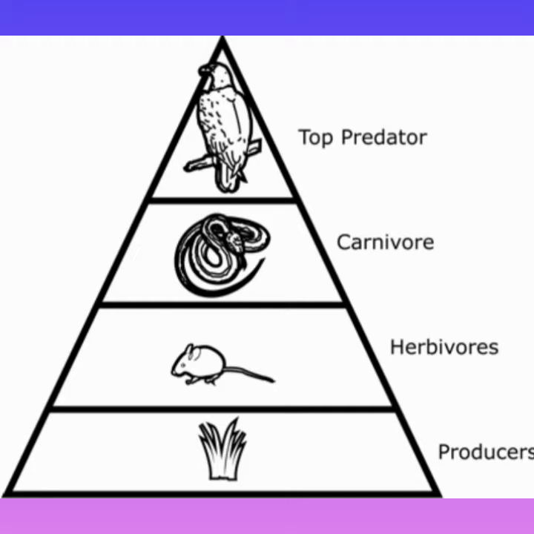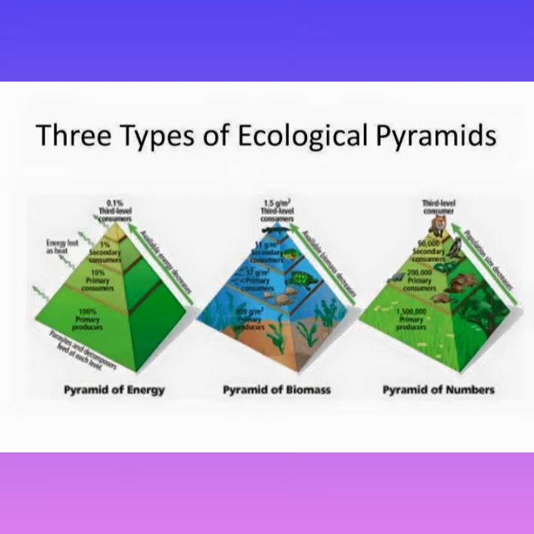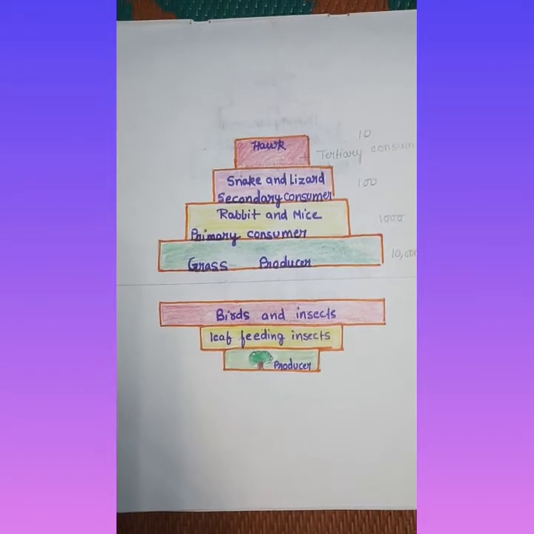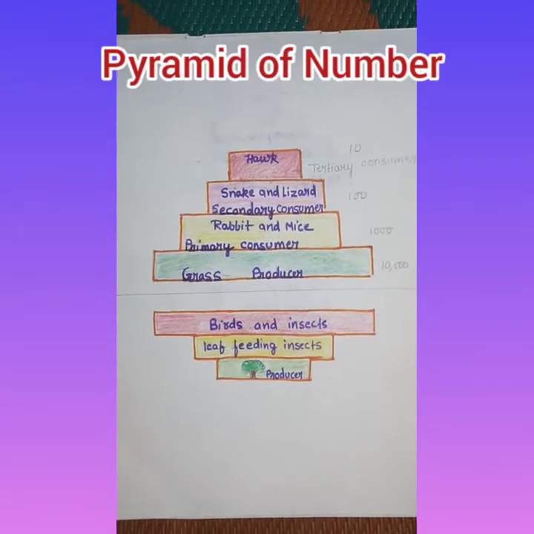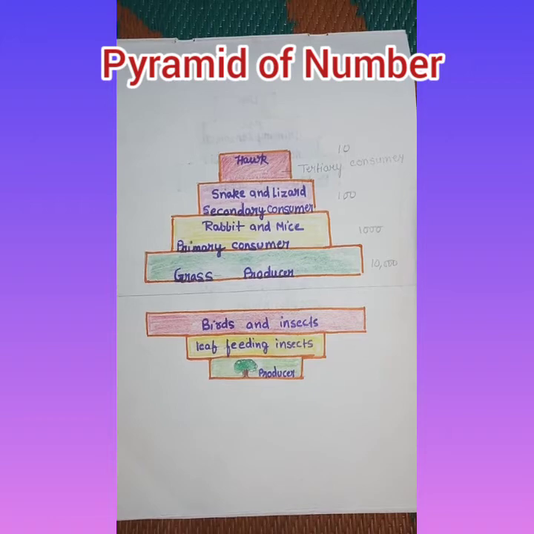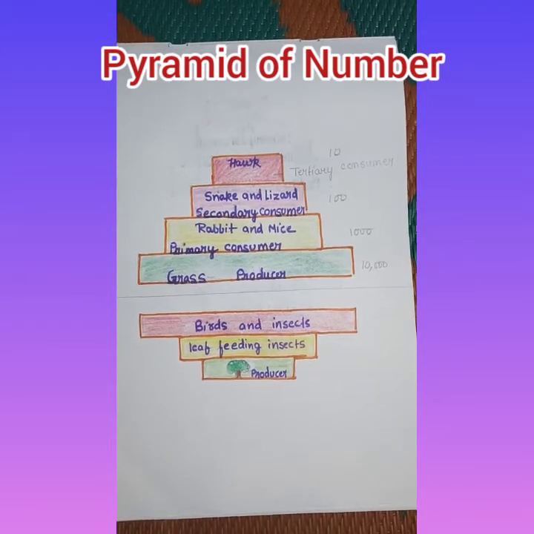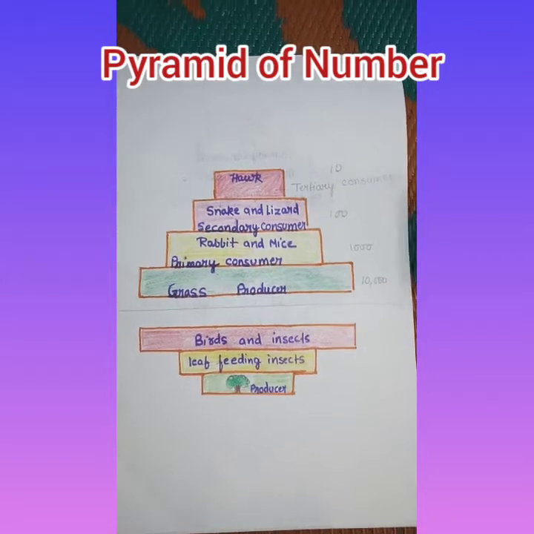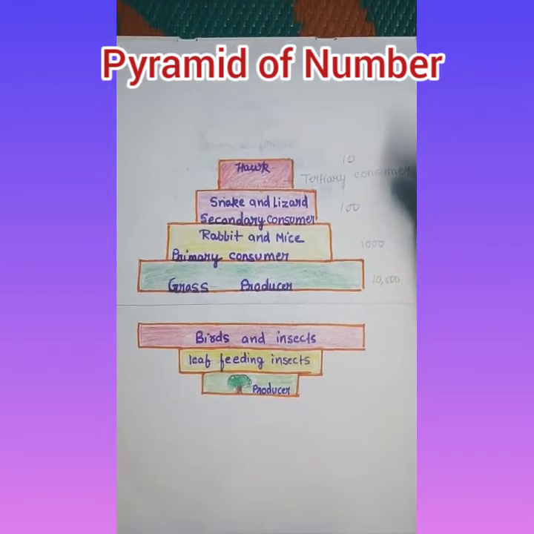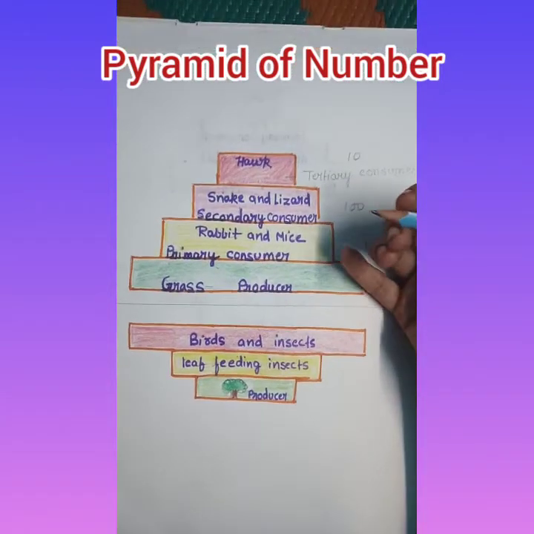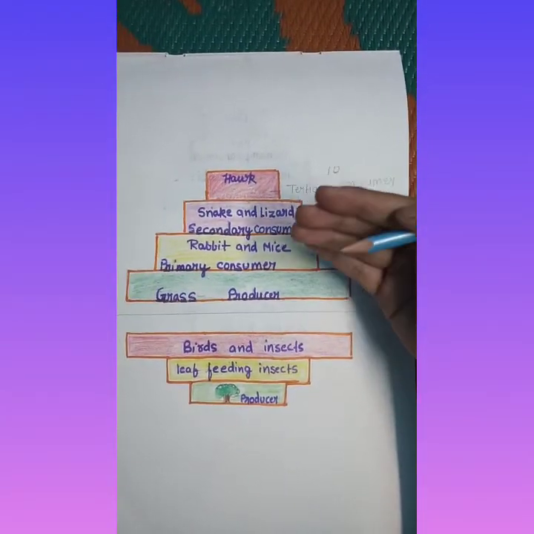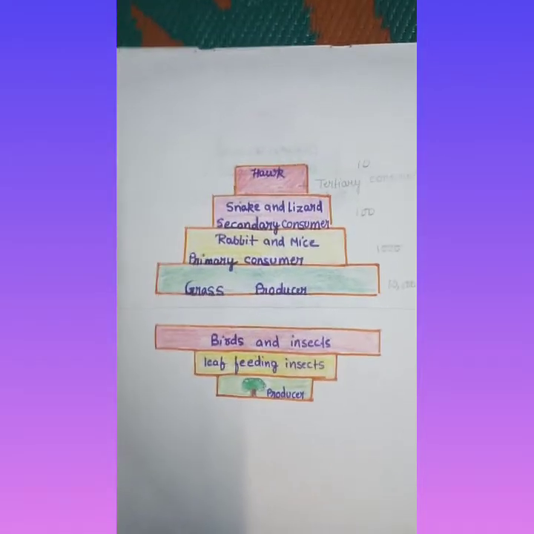The pyramid begins with the producer, that is the grass. There are three types of ecological pyramid, that is pyramid of number, pyramid of biomass, and pyramid of energy. Let us study one by one in detail. Students, let us start with the pyramid of number. Children, here is the relationship between producer, herbivore, carnivores at successive trophic levels. This is the example I have drawn. Here we are speaking about the number of organisms present at each trophic level.